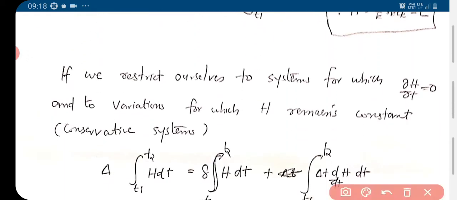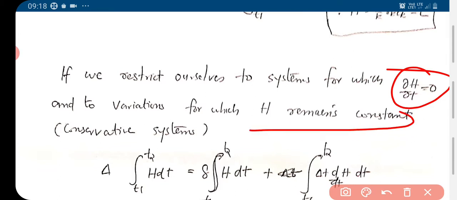Now we restrict ourselves to systems for which ∂H/∂t is 0, and to variations for which H remains constant throughout the path. That is conservative systems. For a conservative system, the total energy, kinetic energy plus potential energy, is a constant. H is a constant for conservative systems.